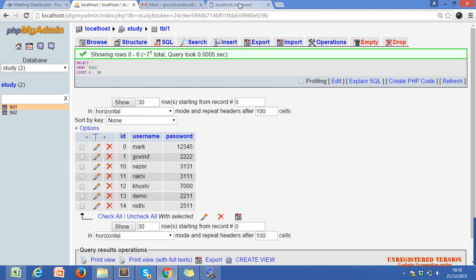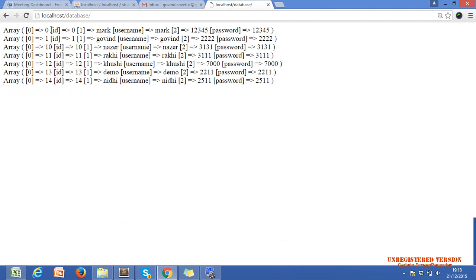Okay, so this is our first column data, this is our second column data. Yeah, from username, this is our third column data. So we get the combination of both types of array data. Get or not?